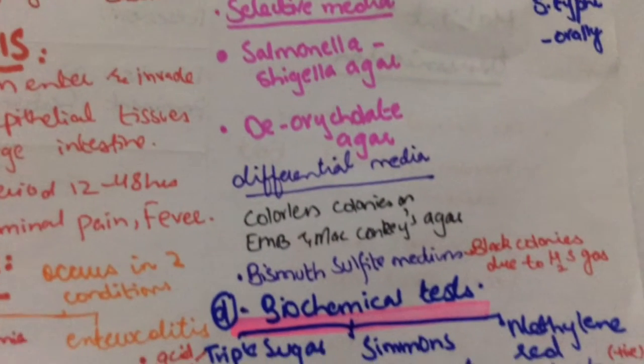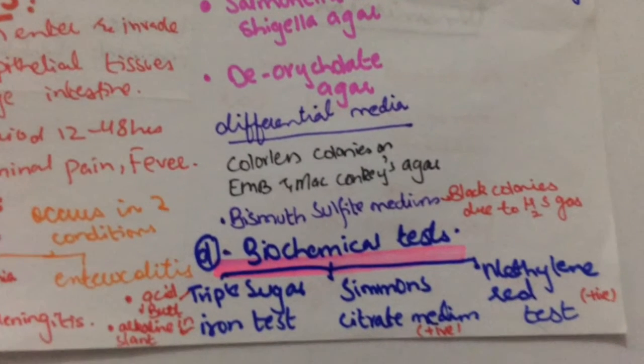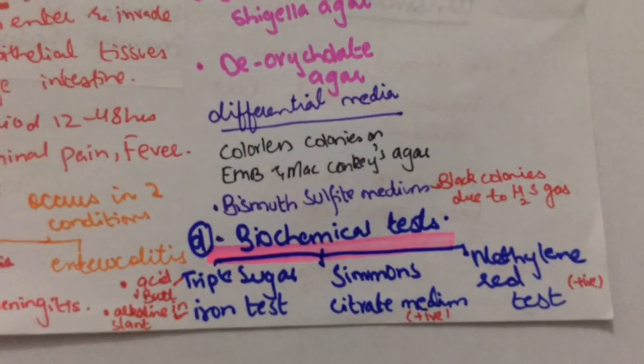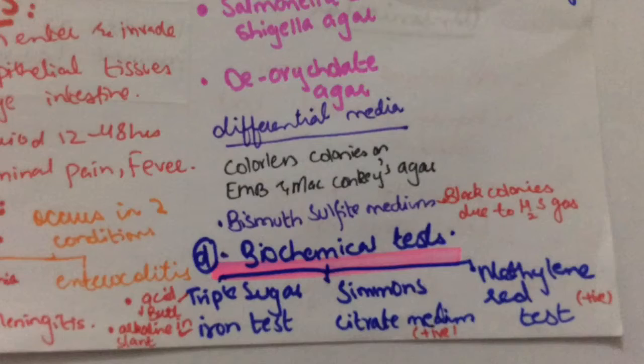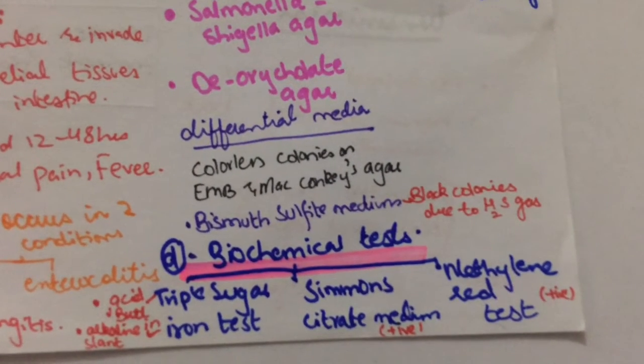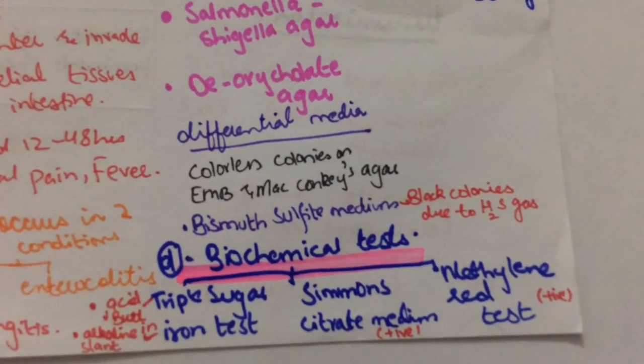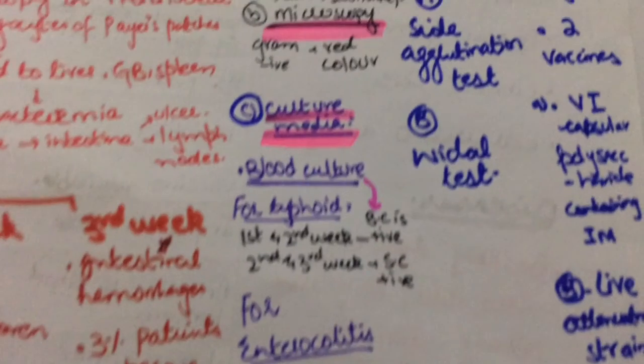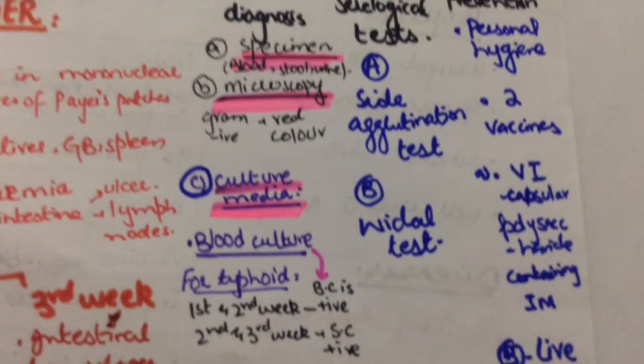Selective media are Salmonella-Shigella agar and deoxycholate agar. These two media allow only Salmonella and Shigella to grow. For differential media, Salmonella gives colorless colonies on EMB and MacConkey agar because it is a lactose non-fermenter. And on bismuth sulfite medium, it gives black colonies due to H2S production.